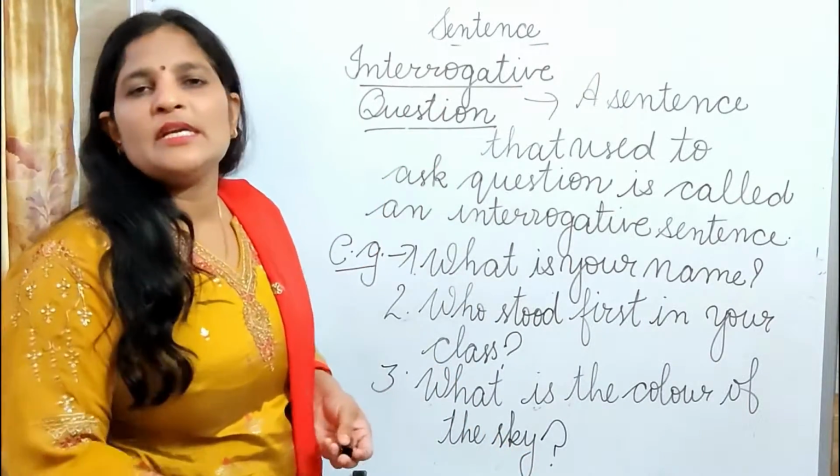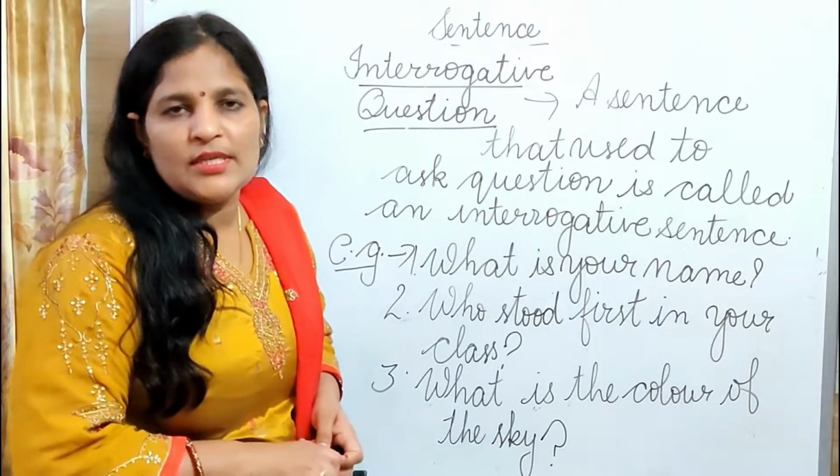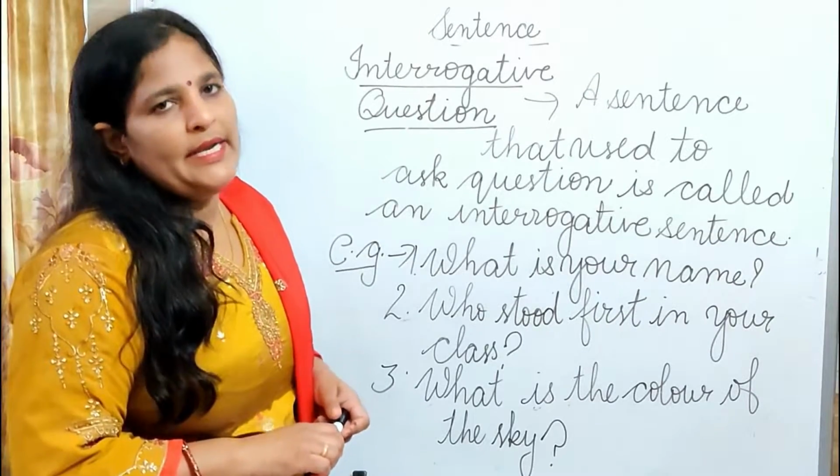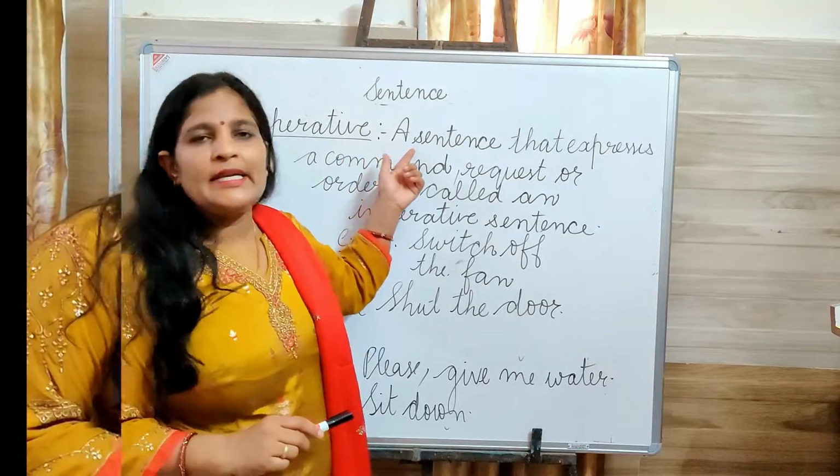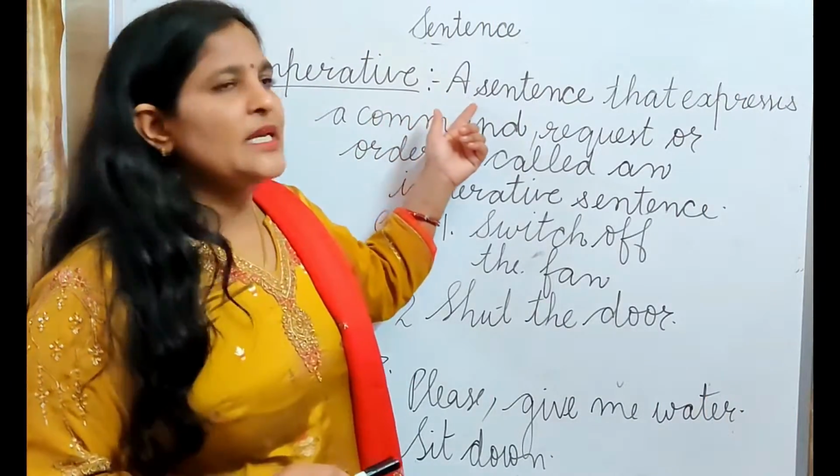An interrogative sentence is used to ask questions, and they always start with an interrogative word and end with a question mark. Yes, beta. Next is the imperative sentence.